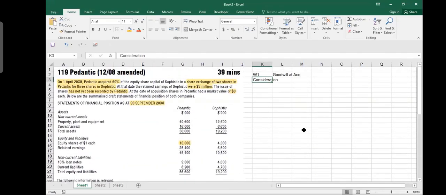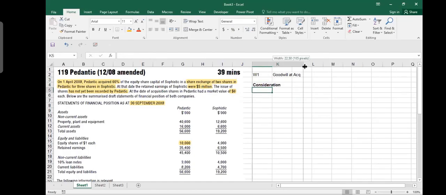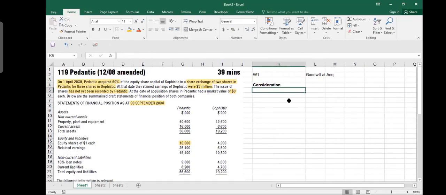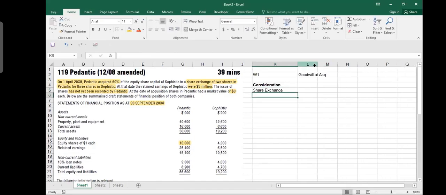So the first thing which you do is calculate the consideration which you have paid, and you know that your consideration went with the first thing, which was the share exchange. Okay, and you will do it in exam also like this. I'm putting this thing here, and here you put the calculation. So you should make this column a little bit wider because you show the formulas.